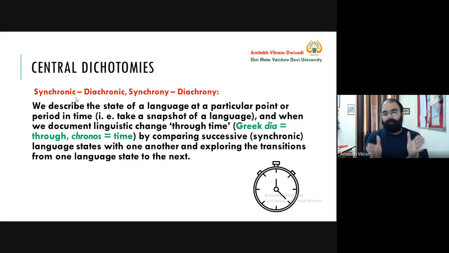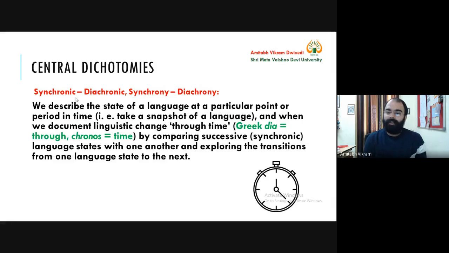So that means what is Dogri now, that I am documenting. That type of approach is known as synchronic. And when I want to know what changes there are in Dogri, then I will conduct a through-time or diachronic study. And how is it possible?